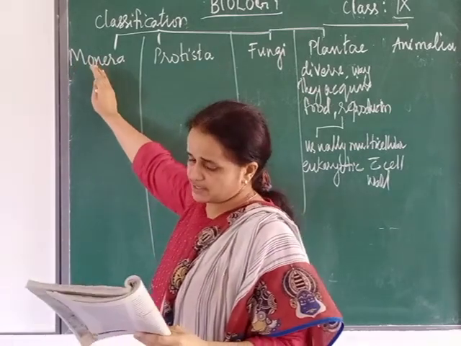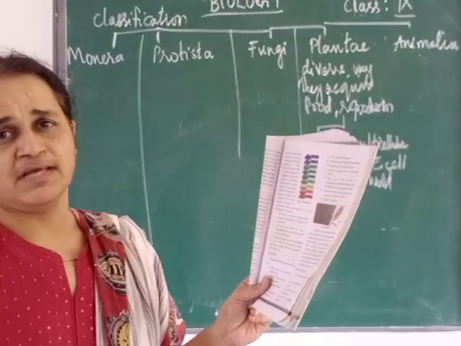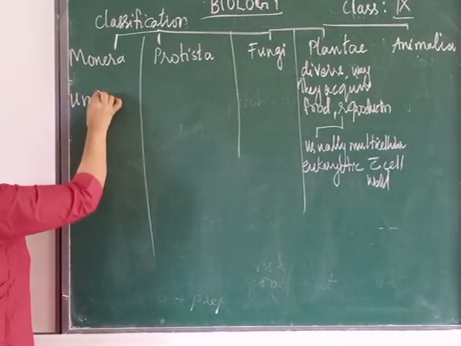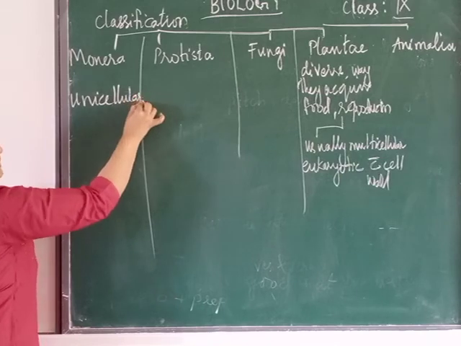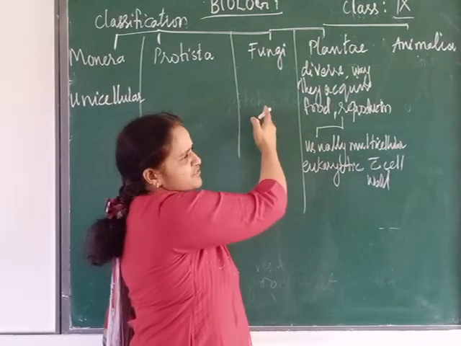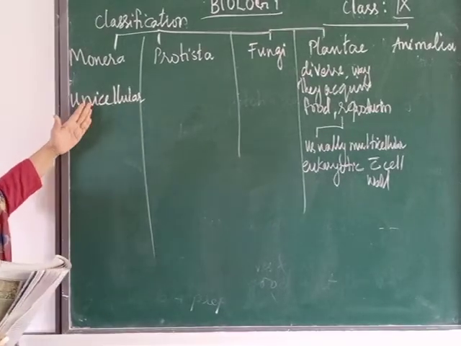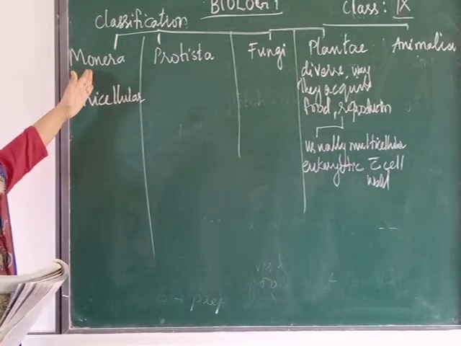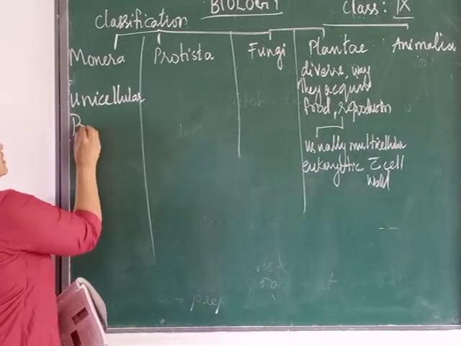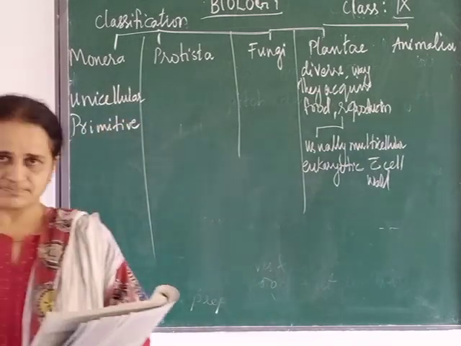If you look at Monera on page number 59, you can see some characters given, like one-celled organism. That means we are moving from unicellular, from simple to complex. As we move from Monera to Plantae or Fungi, they are not unicellular, they are multicellular. Monera are one-celled and have no membrane-bound nucleus. That means they have a primitive nucleus, not a very developed nucleus.